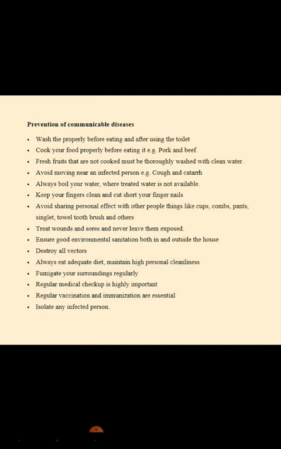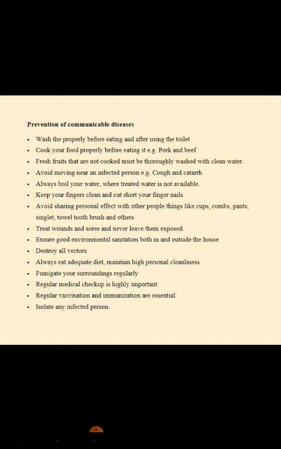Also, avoid sharing personal effects with other people, like cups, comb, pants, singlet, towel, toothbrush, and others. Treat wounds and sores and never leave them exposed. Yes, you should always make sure your wounds are not exposed, so that you will not be contaminated by germs or any other infected organisms.